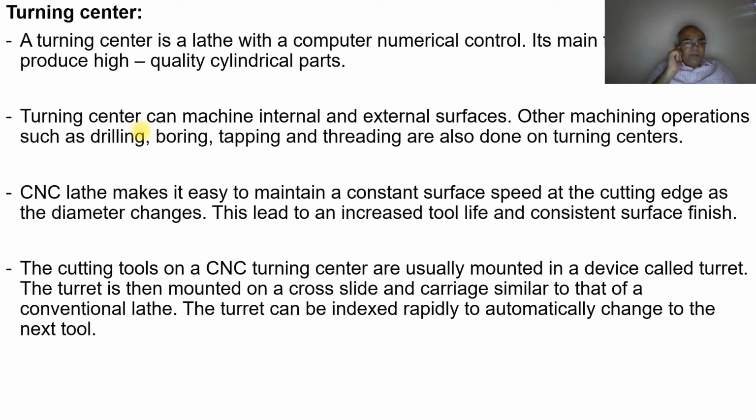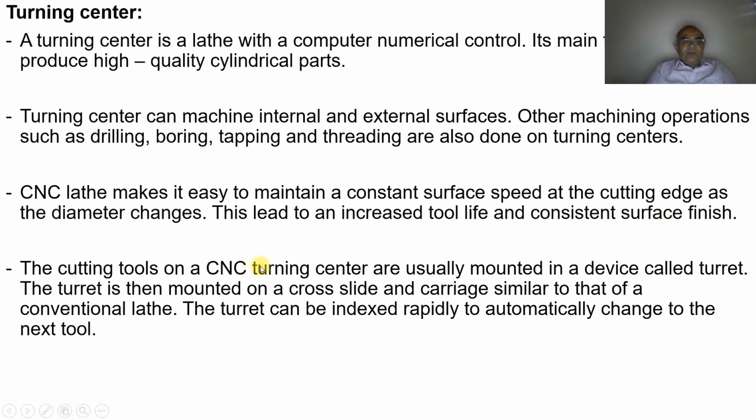As the speed maintains a constant speed at the cutting edge, as the diameter changes, that is V is equal to pi d n by 60, the cutting speed will also change automatically in the conventional machine. Here, as the diameter changes, the cutting speed remains constant. Therefore this leads to increased tool life and consistent surface finish. So the surface finish you get will be more consistent.